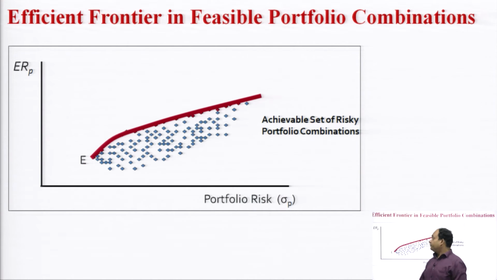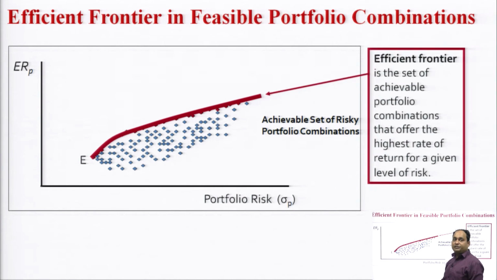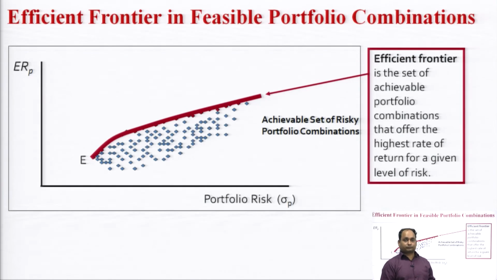Efficient frontier in a feasible portfolio. If we construct the efficient frontier by combining all the red marks, we are able to construct the efficient frontier, and this efficient frontier is the efficient set of achievable portfolio combinations that offer the highest rate of return for a given level of risk. At the same level of risk, the highest level of return is decided, and this is called the efficient frontier, by combining all the red marks under the given sets of hundreds of portfolios.